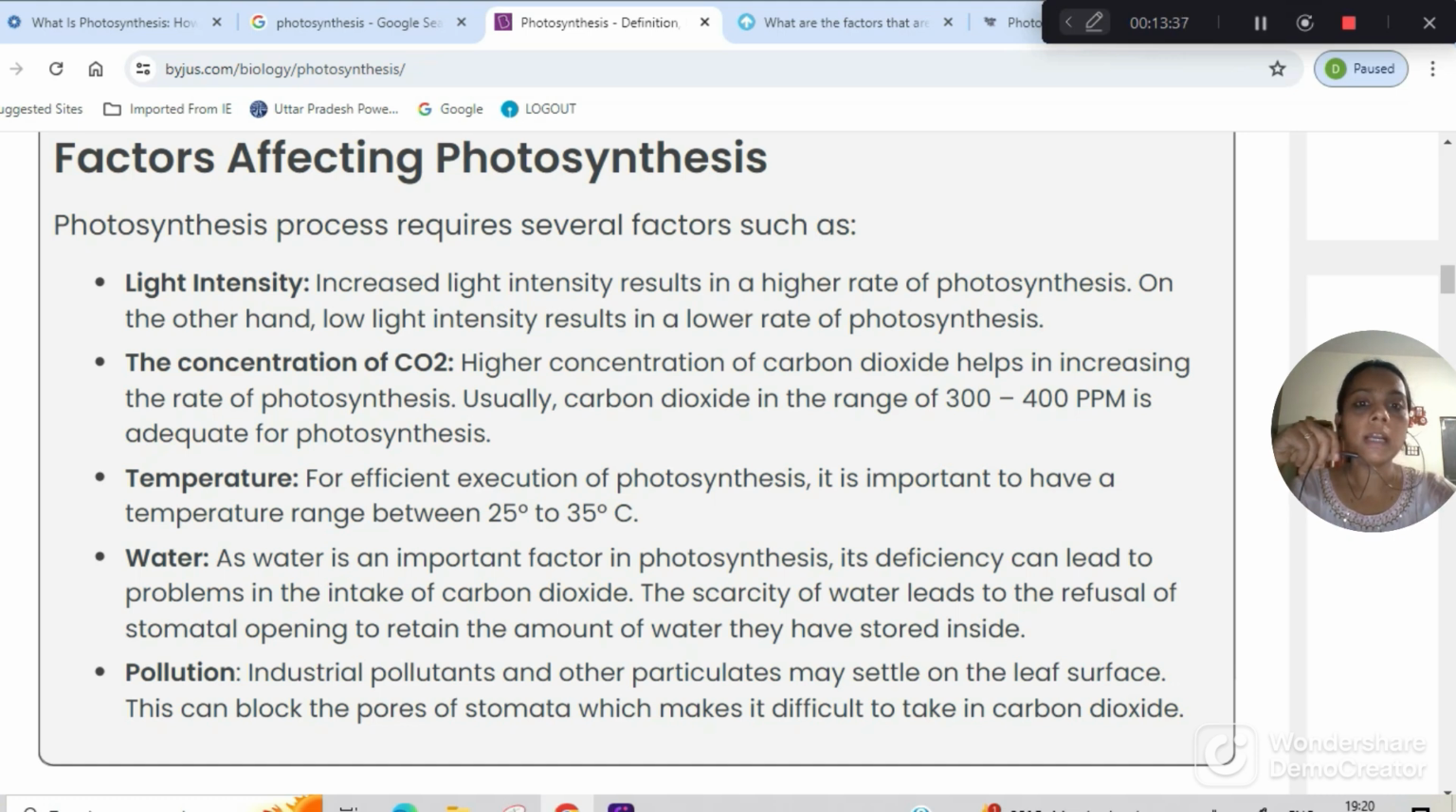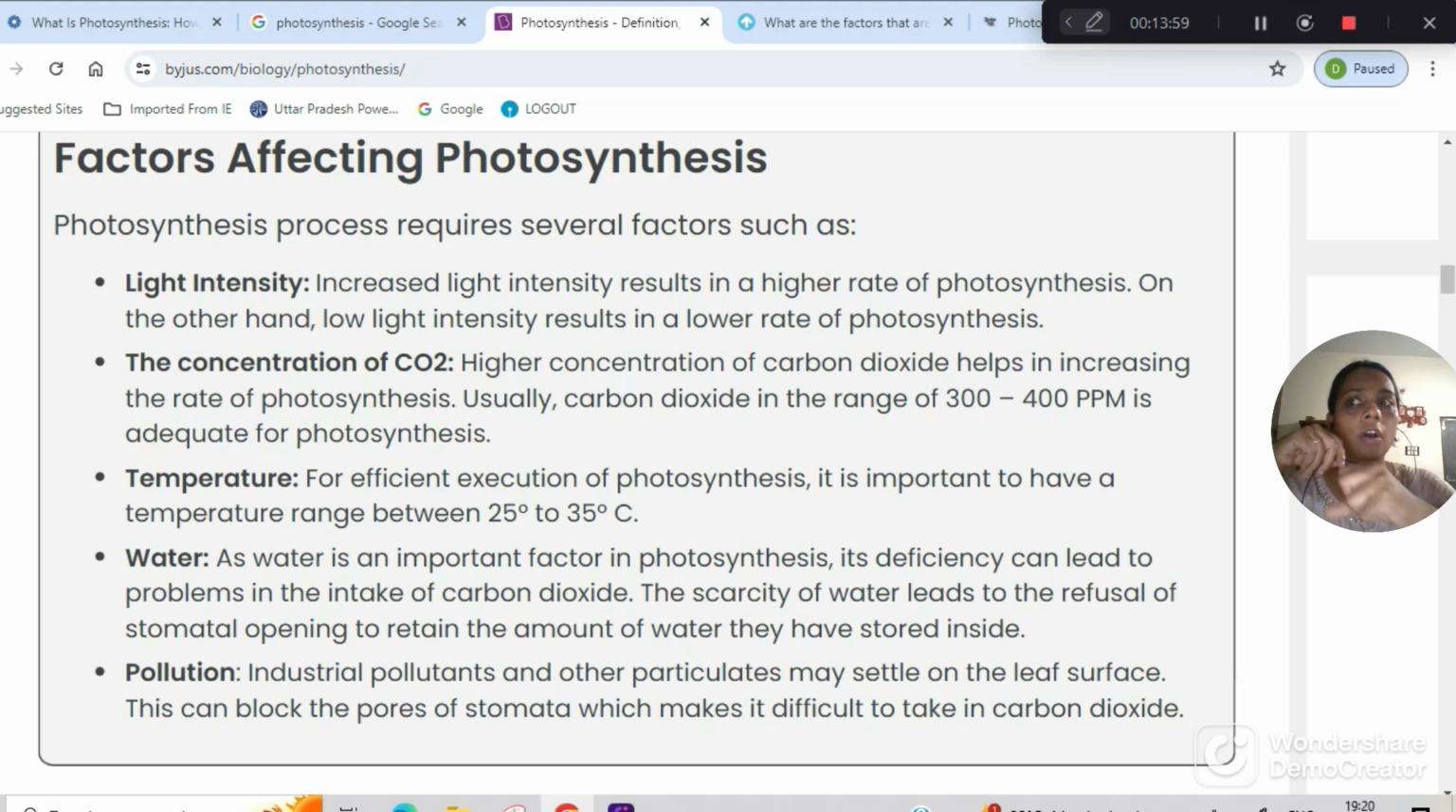Concentration of CO2. A higher concentration of carbon dioxide helps increase the rate of photosynthesis. Now the temperature. There has to be an optimum temperature which ranges from 25 to 35 degrees Celsius. You will find that the variation of plants on the surface of the earth is different, and it varies according to the temperature.